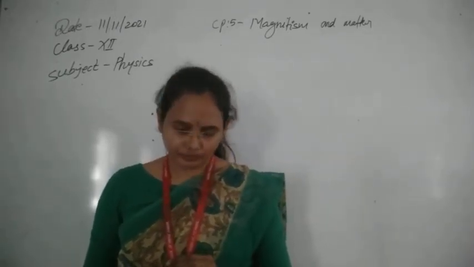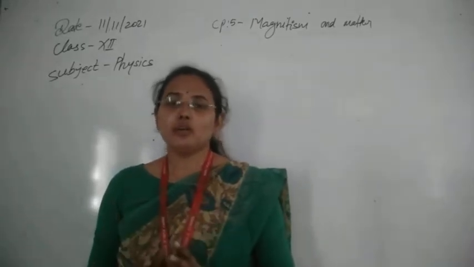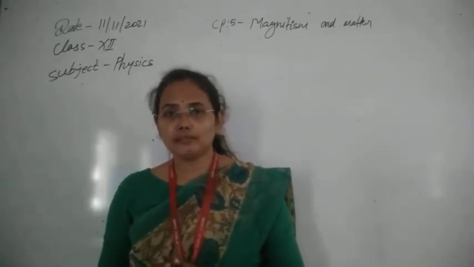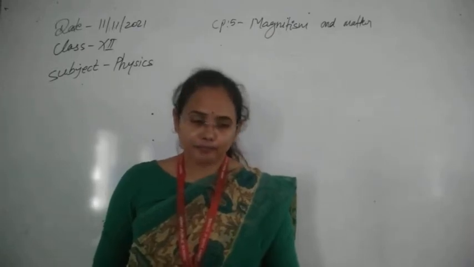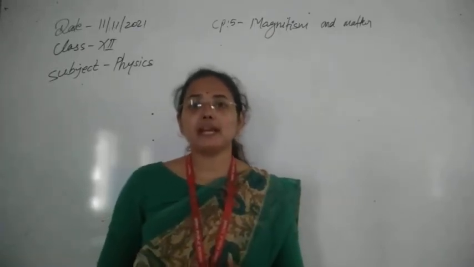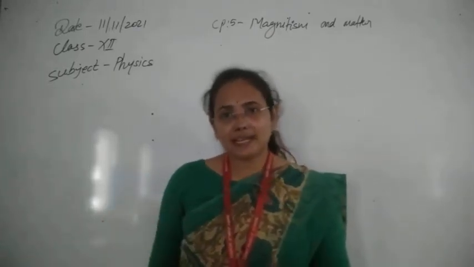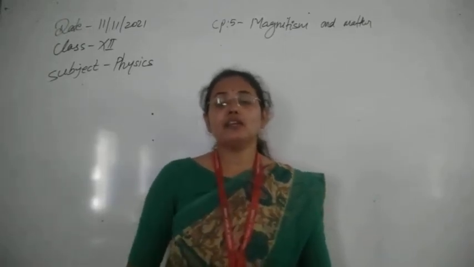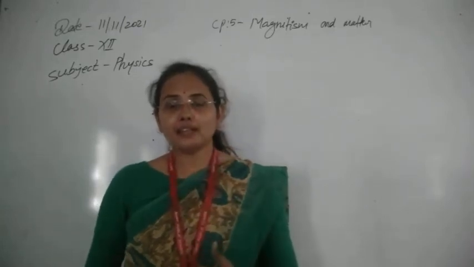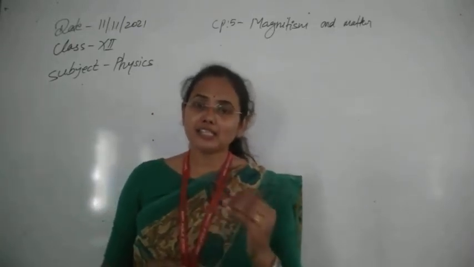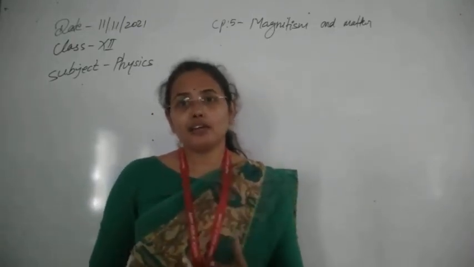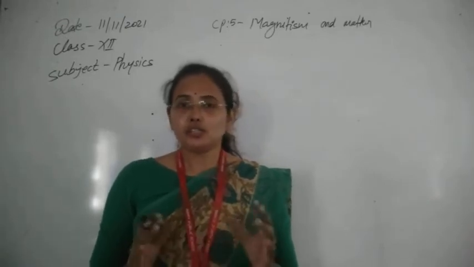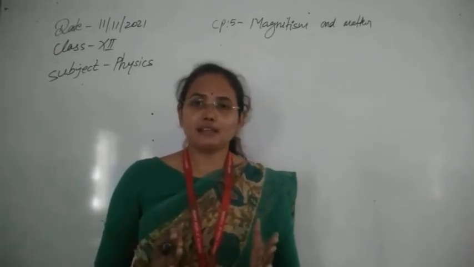Next, we will see the torque experienced by a magnet in a magnetic field, and if we have to rotate the magnet against the torque, what work we have to do. So these are all the topics of the first part on magnetism.